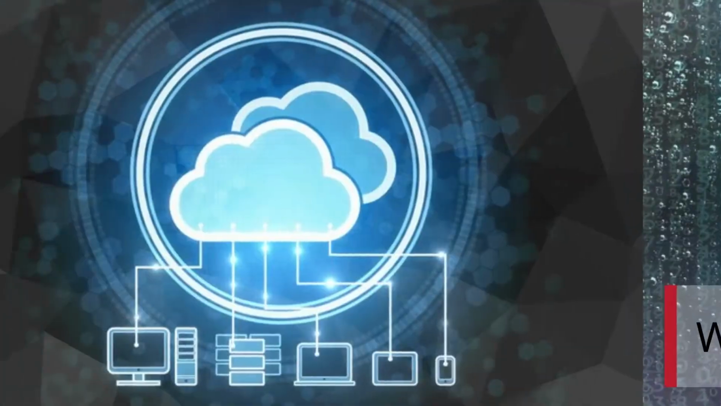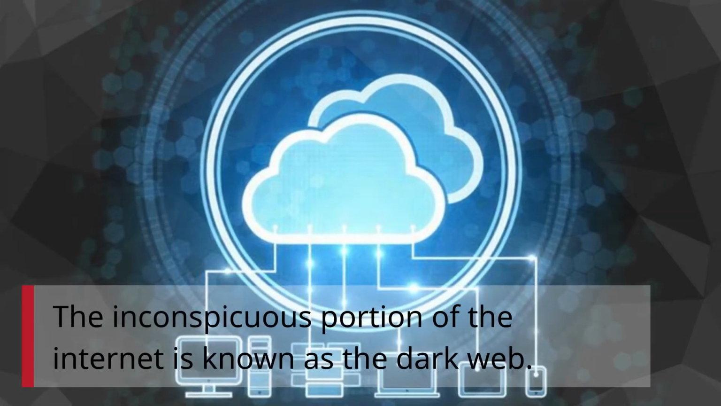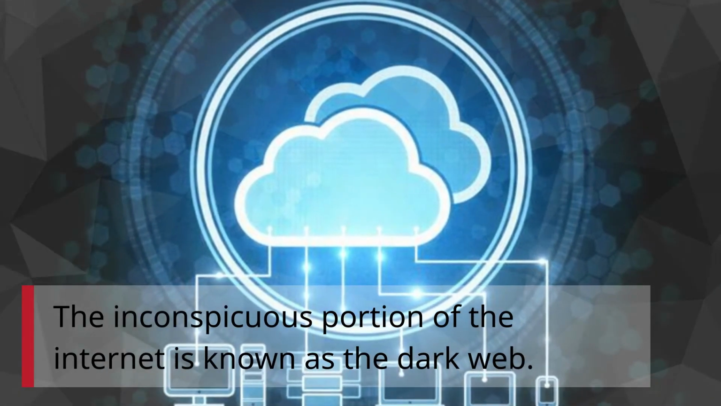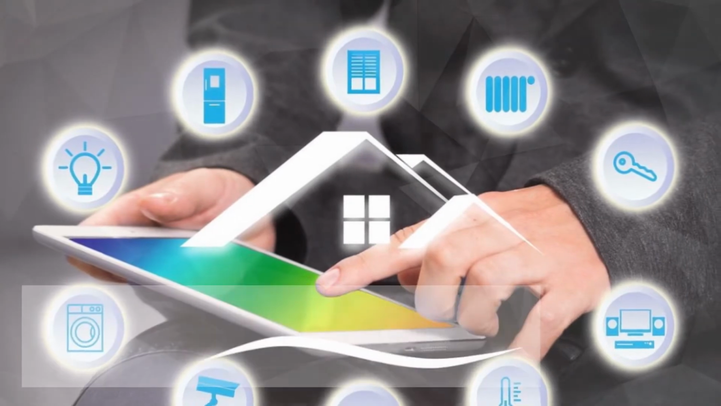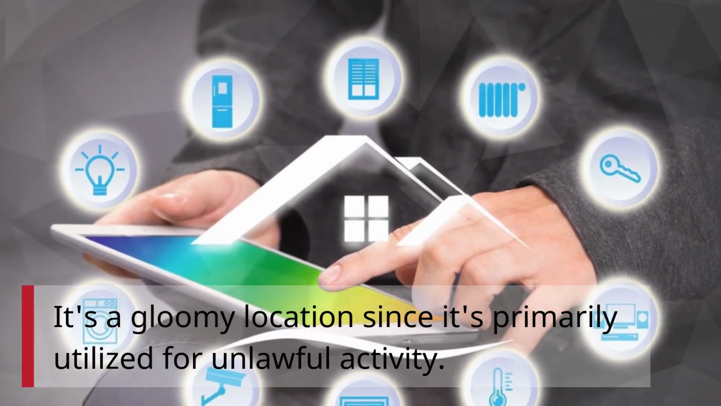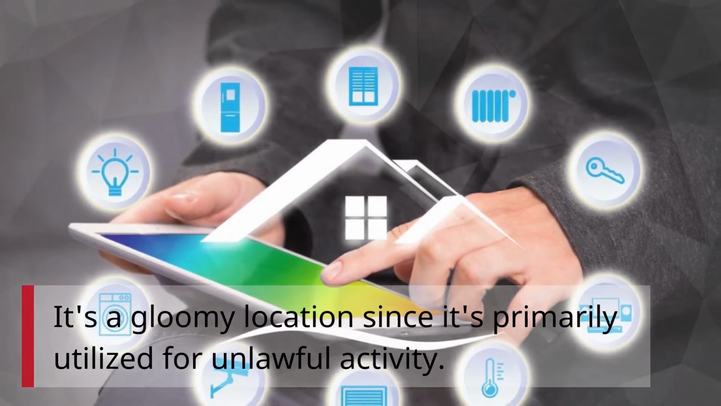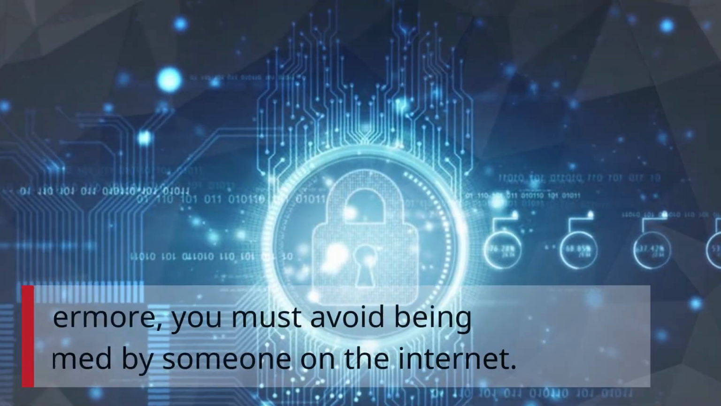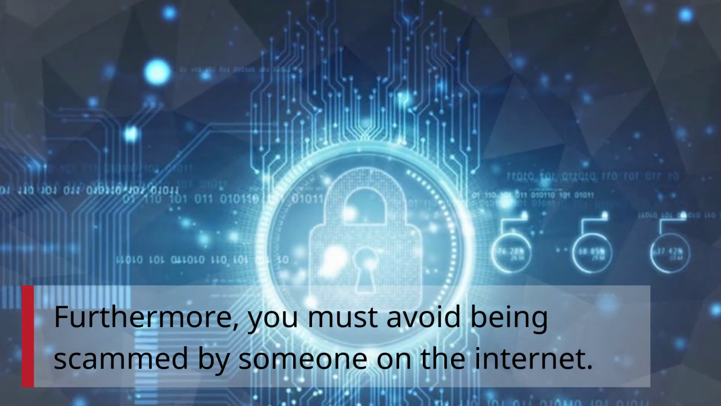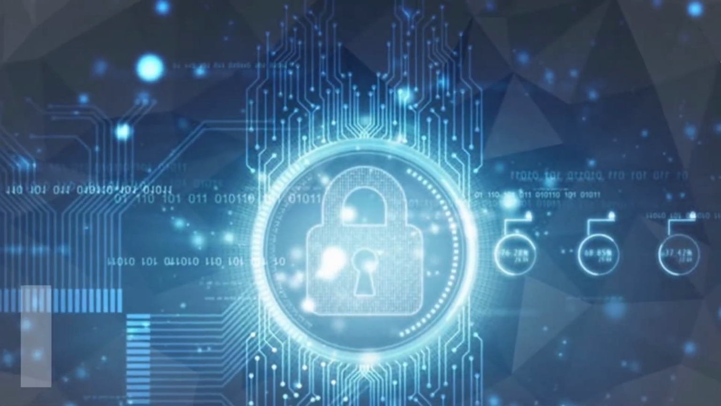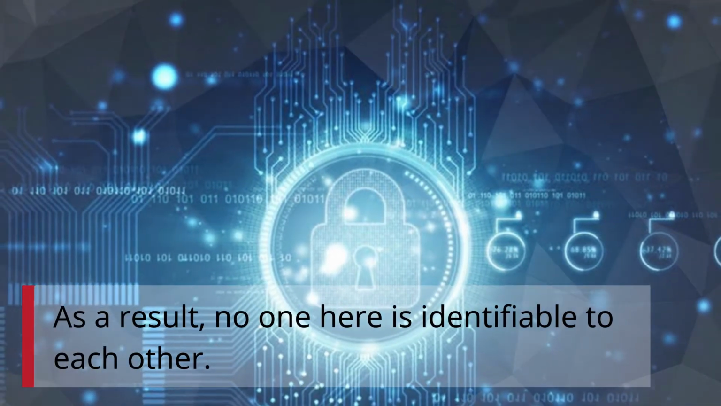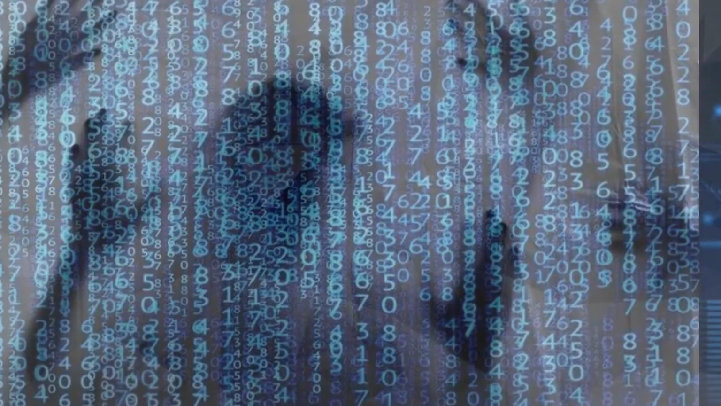What is the dark net? The inconspicuous portion of the Internet is known as the dark web. It's a gloomy location since it's primarily utilized for unlawful activity. Furthermore, you must avoid being scammed by someone on the Internet. As a result, no one here is identifiable to each other.